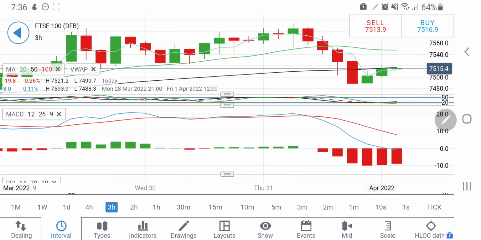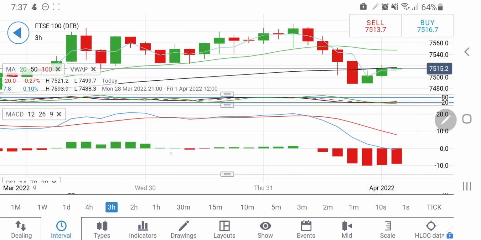So yes, one can take a long entry above 7520. Then the next target is 7540, 7550, and then 7560 will come into picture. Beyond 7560, it will try to fly towards 7600 levels. On the downside, you can take a short entry below 7500, where the next support at 7480 will come into picture, and this is going to be the strongest support. If it breaks 7480, then one can expect 7450 and 7400 levels also. So take your positions accordingly.